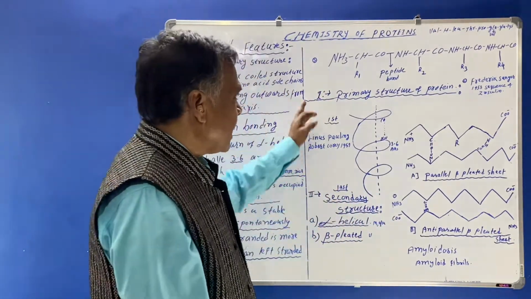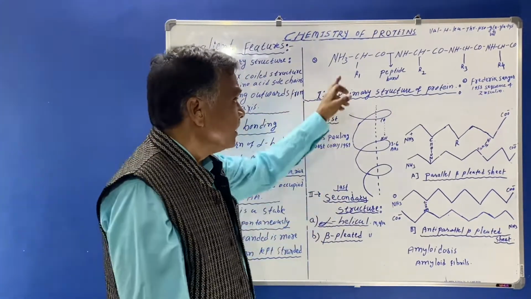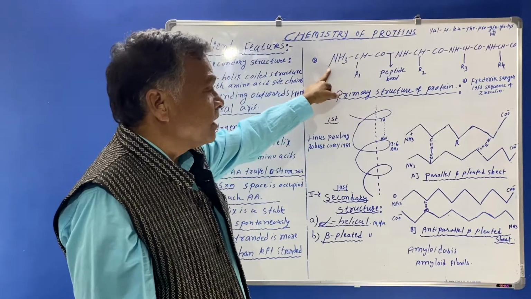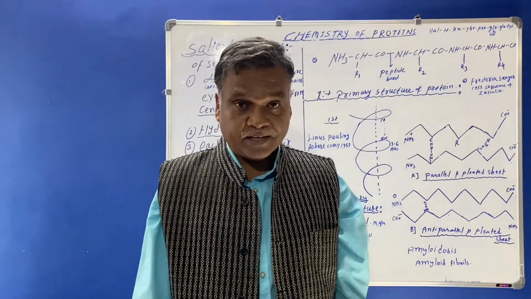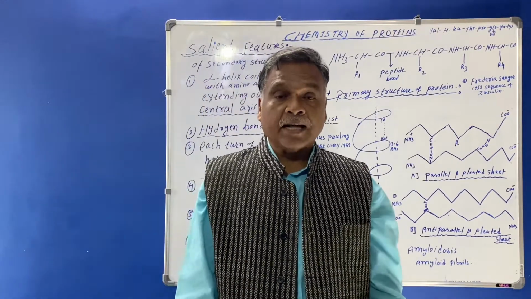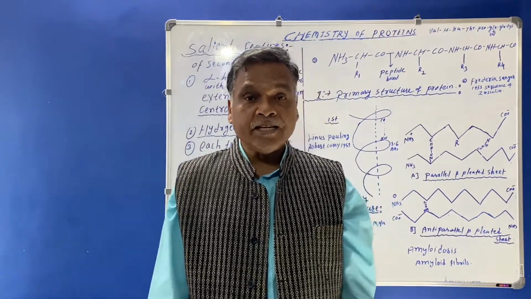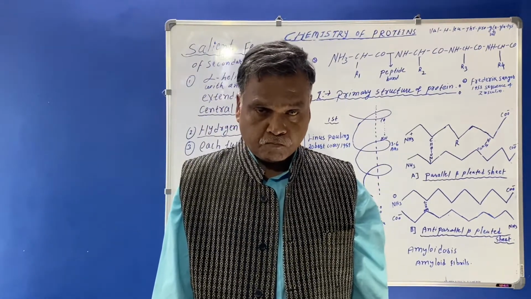Here the primary structure of the protein is the sequence of amino acids present in the structure. So here you must know that the amino acids are the linear polymer of the proteins.